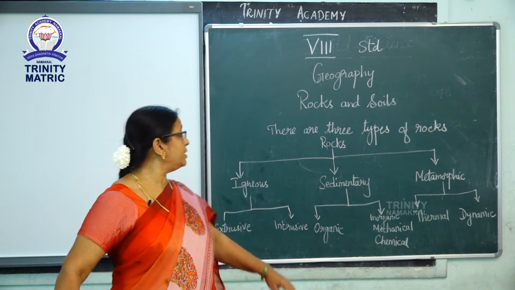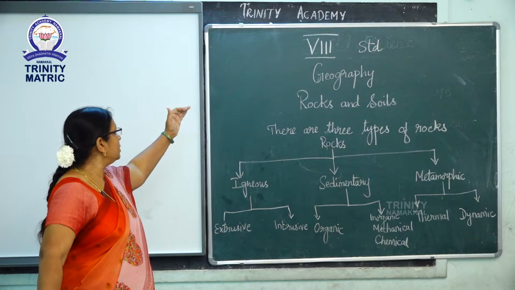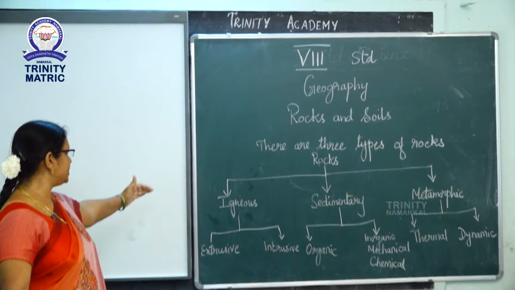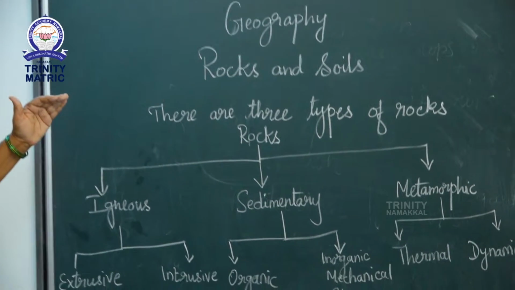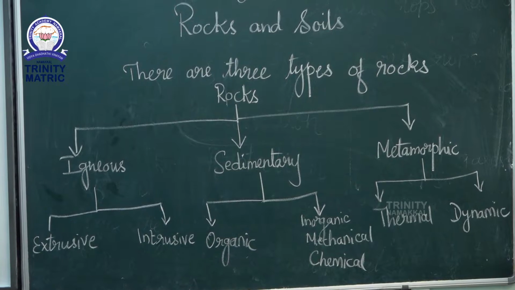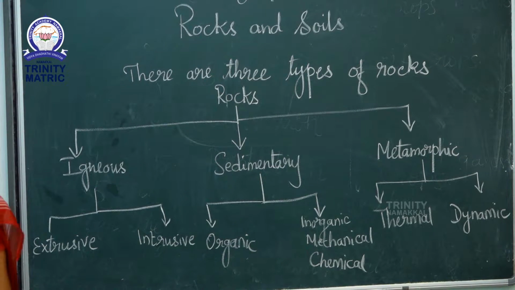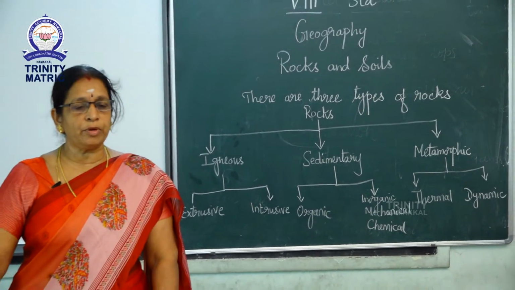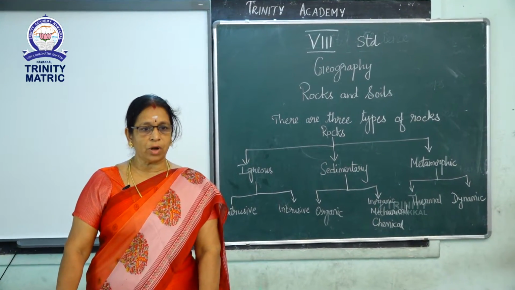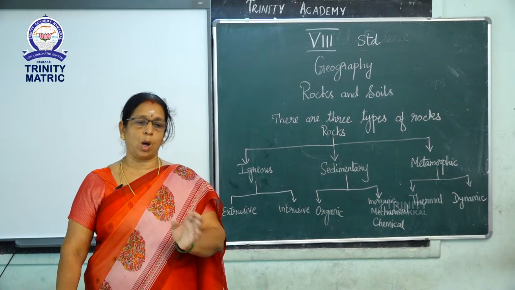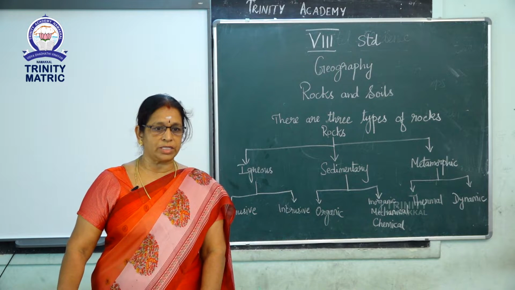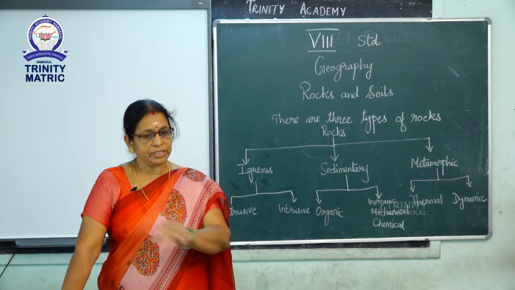Now, we can see first the types of rocks. There are 3 types of rocks: igneous rocks, sedimentary rocks and metamorphic rocks. First, we can see about the igneous rocks. These igneous rocks are formed by the solidification of molten magma. These rocks are called primary rocks or parental rocks because all other rocks are formed from these rocks.